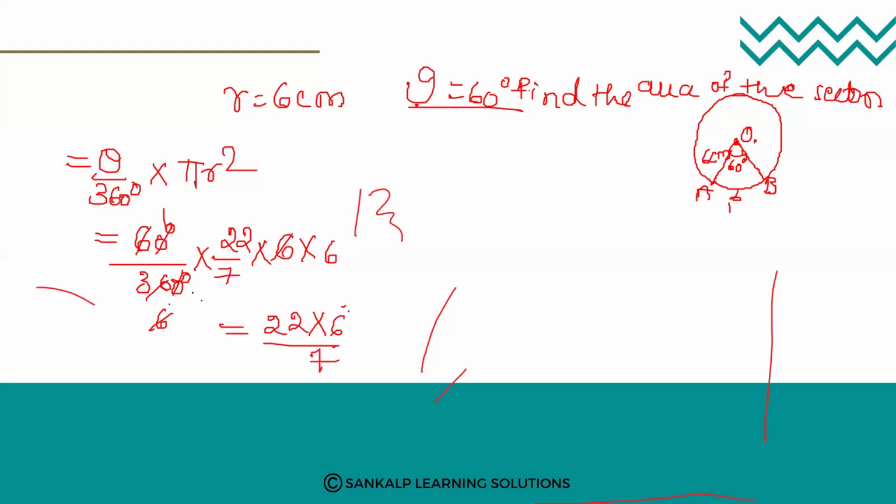So 22 into 6 is 132, right? 132 divided by 7, how much do you get? 7 ones are 7, 7 twos are 14. You will get 18.8 centimeter square. This is the area of the sector. Okay.